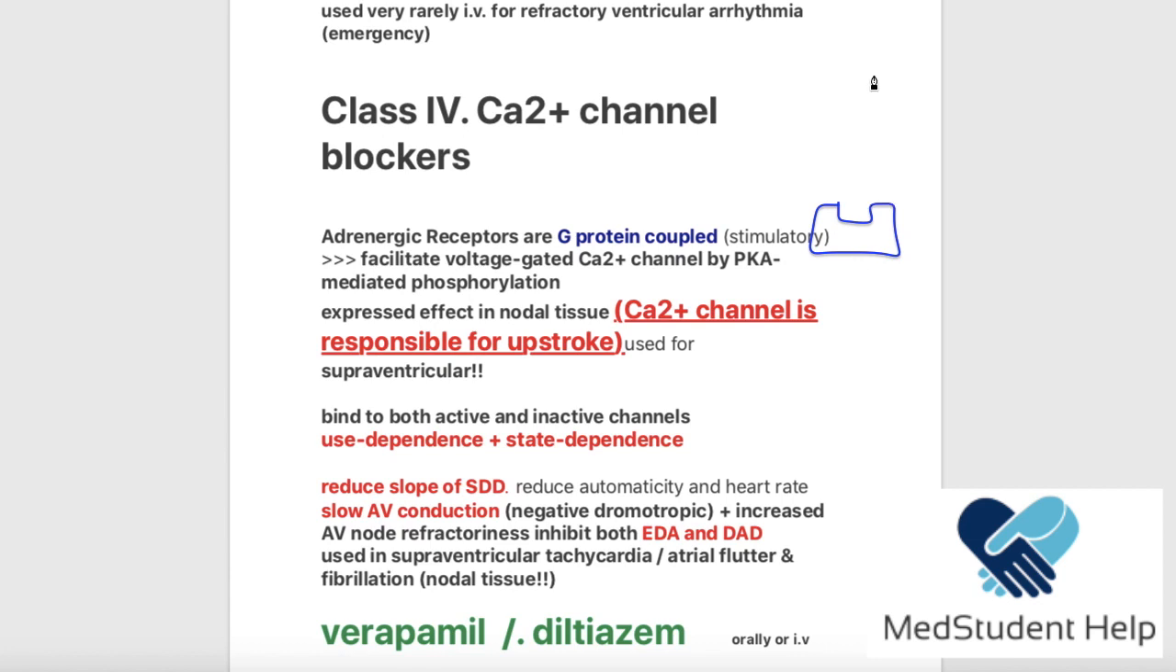Because basically class 2 and class 4 are the same. Why? Because the beta receptors used to function by enhancing voltage gated calcium channels, right? So if we either block the beta receptor or block the calcium channel, it's going to lead to the same consequences, right? Okay.